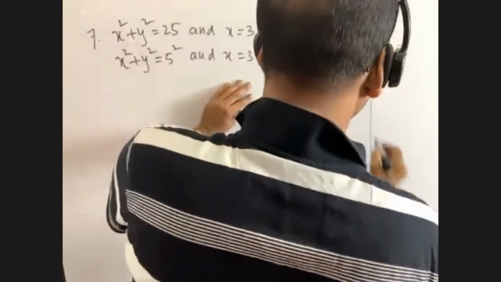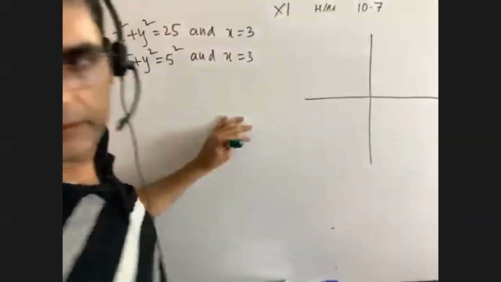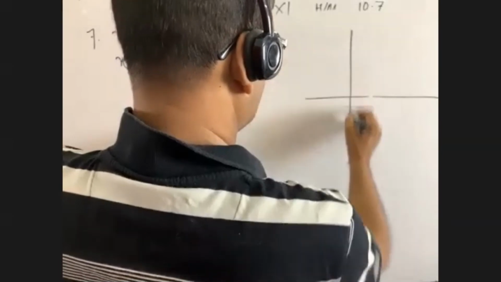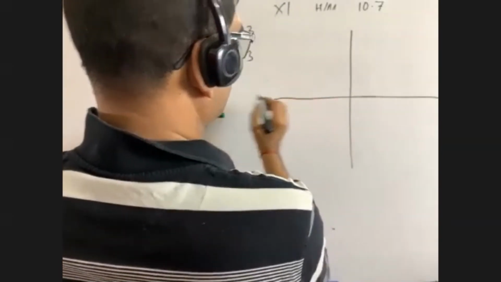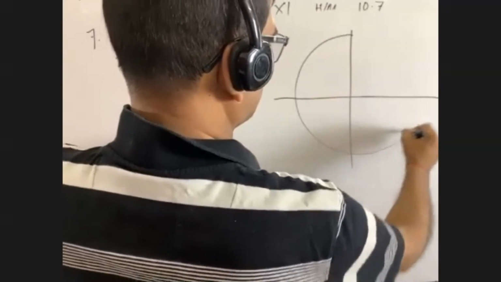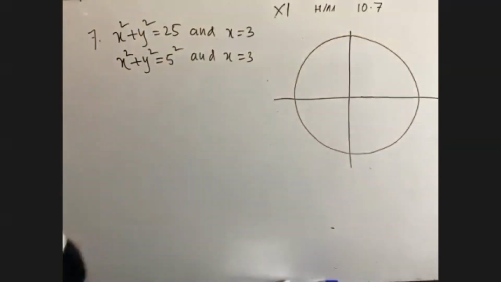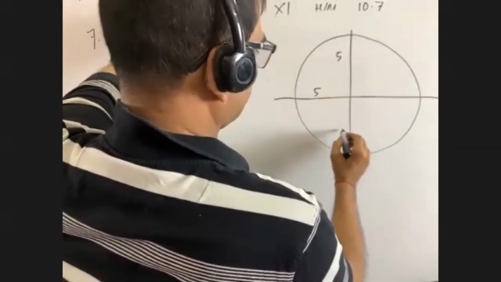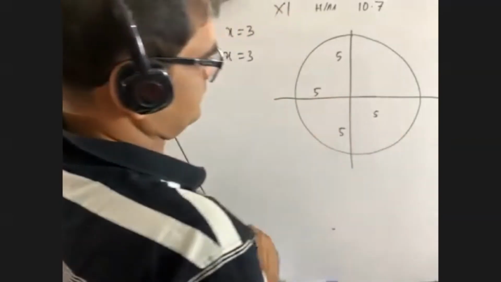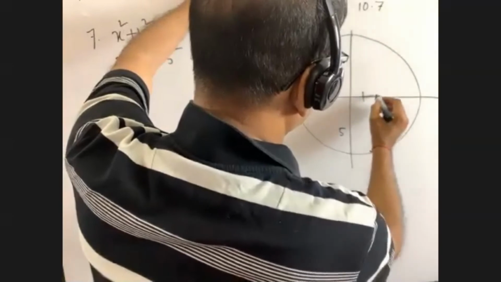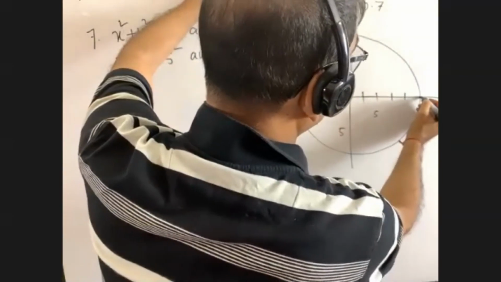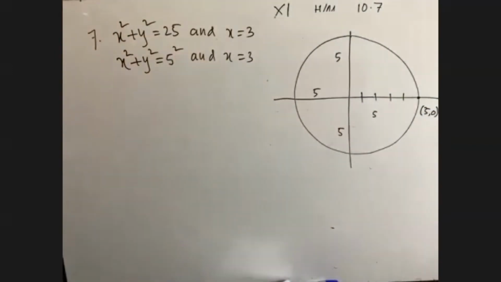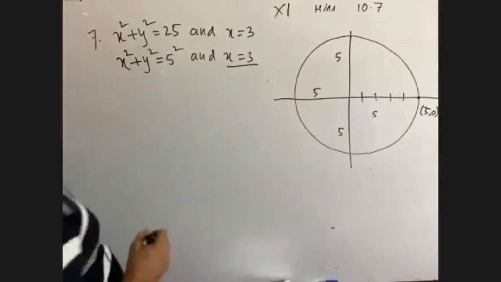So you see, we can draw a circle like this. That means it is 5. Someone is making sound. It is 5. 5 means what? 1, 2, 3, 4. This is the 5. 5 comma 0. But in this question, something else is given, that is x equals to 3.